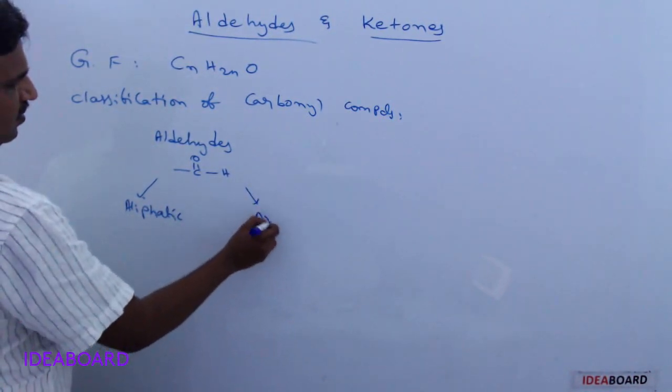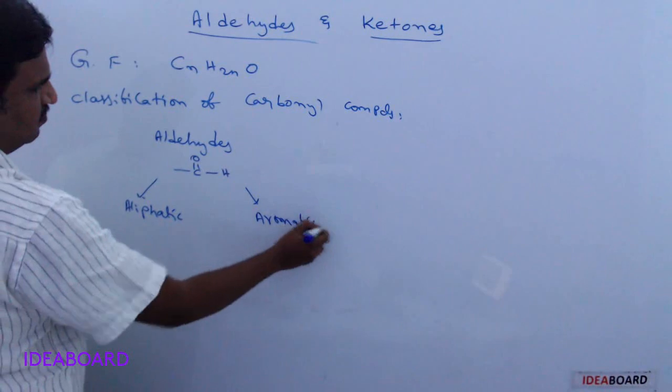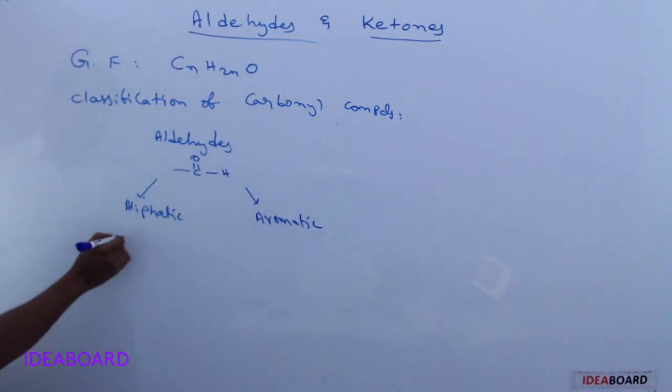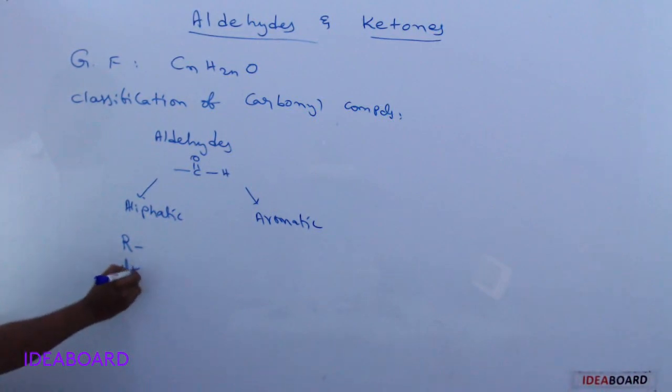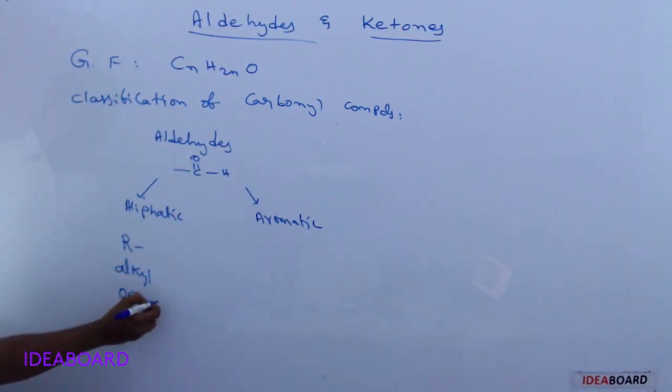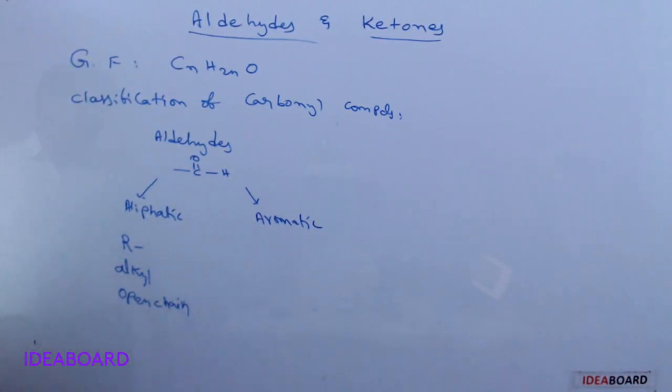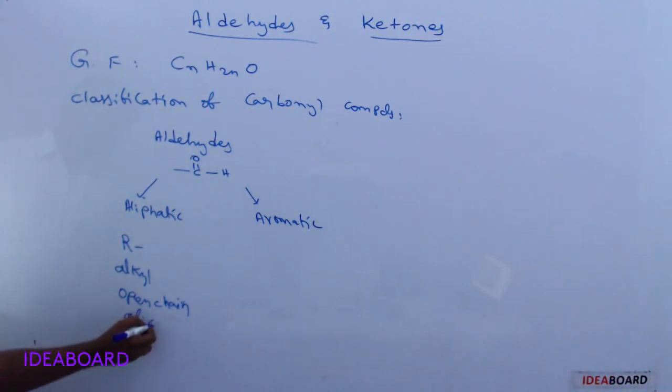Aliphatic aldehydes means R is an alkyl group, open chain, or even cyclic chain but not aromatic. These are also called alicyclic compounds.